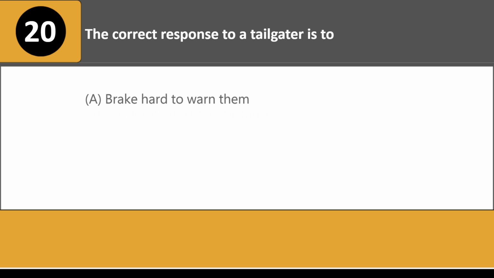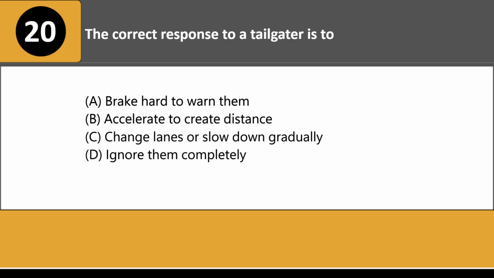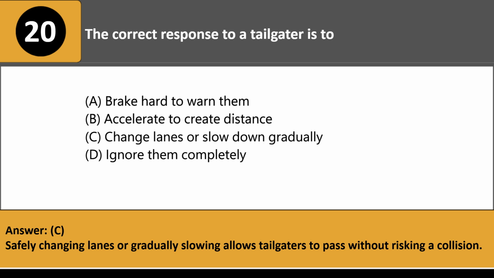The correct response to a tailgater is to: A. Brake hard to warn them. B. Accelerate to create distance. C. Change lanes or slow down gradually. D. Ignore them completely. Answer: C. Safely changing lanes or gradually slowing allows tailgaters to pass without risking a collision.